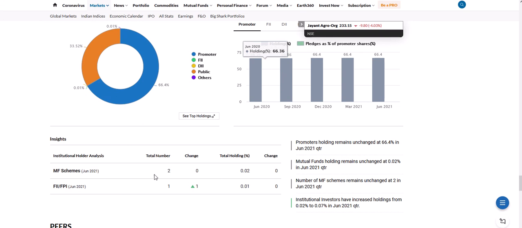Mutual fund schemes, some are keeping some. Two mutual funds are interested here in FII, PII. One FII is also holding, which has increased, I think. Over the last few quarters the FIIs increased their stake.